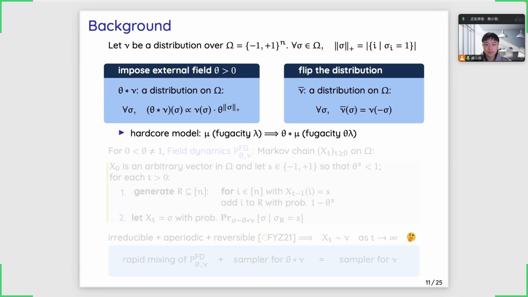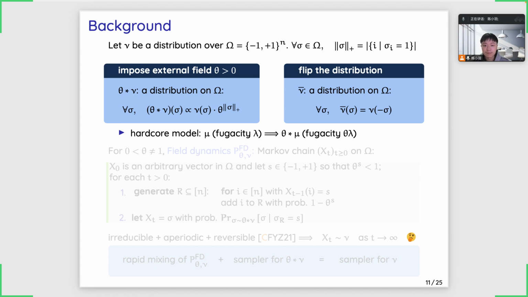Let's forget about the hardcore model for a moment and just consider an abstract high-dimensional joint distribution over the hypercube. The Gibbs distribution of the hardcore model is a distribution over the subsets, but we could also view it as a distribution over the hypercube by using +1 to indicate that some vertex is in the subset. We note that there are two natural operations on the distribution nu.